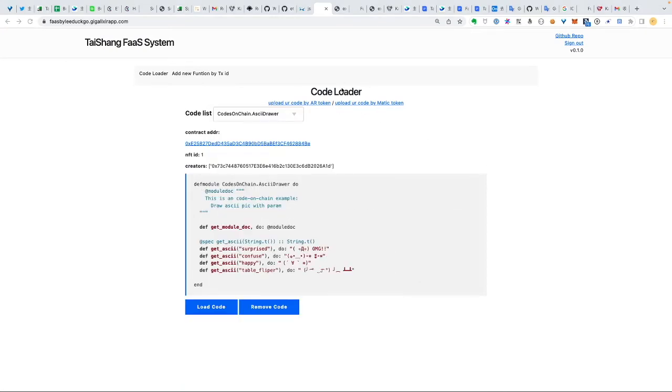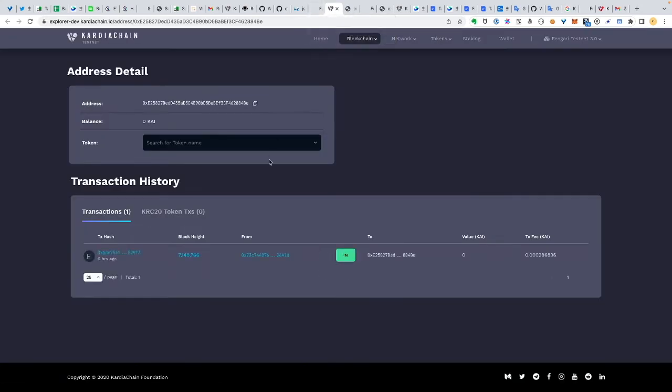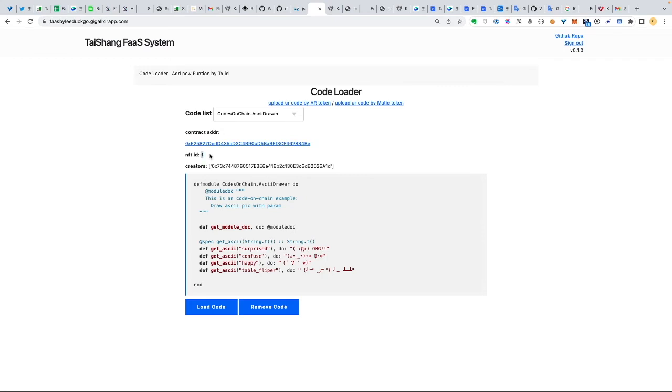Okay, we can see if the snippet is from the NFT, it will show its contract address, and when we open it, it will link to the contract deployed on the blockchain. And the NFT ID of this snippet and the creator are written into the NFT. And we can run the code snippet just as the other codes.